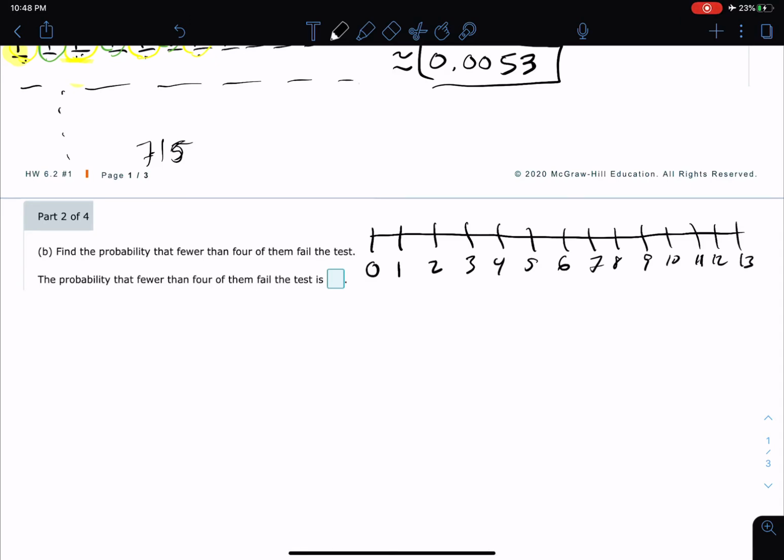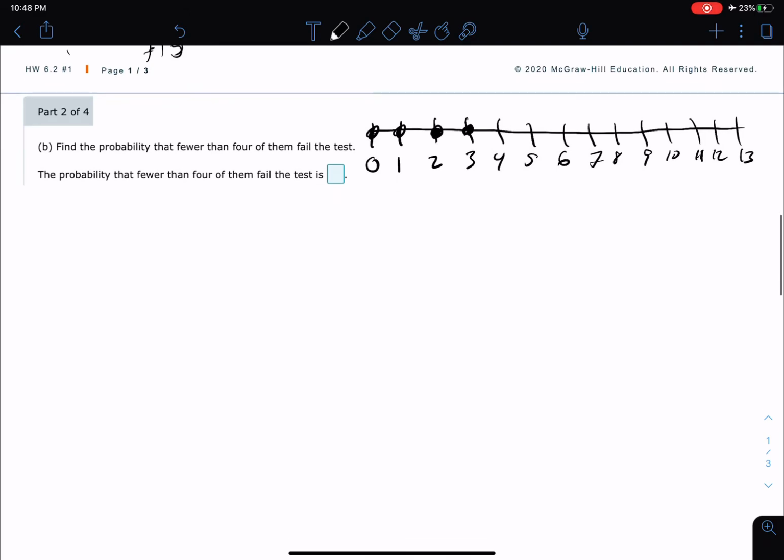Now it says find the probability that fewer than 4, so that does not include 4. Fewer than 4 is 3, 2, 1, and 0. So what are we looking for again? This model is showing that I want the probability that fewer than 4 of them fail the test. Here's the nasty part: this means we have to calculate the probability of each one of those.